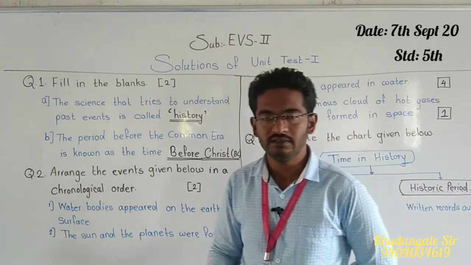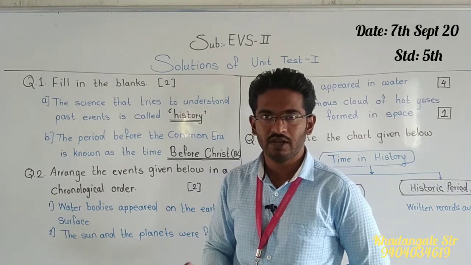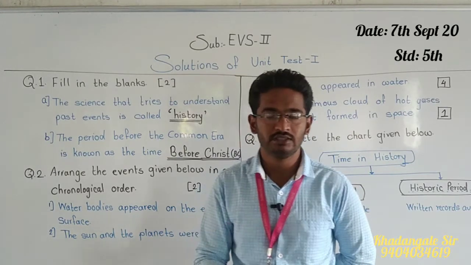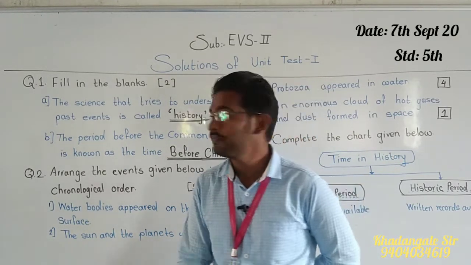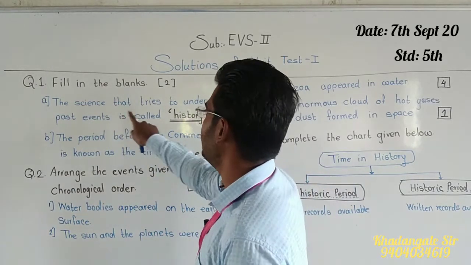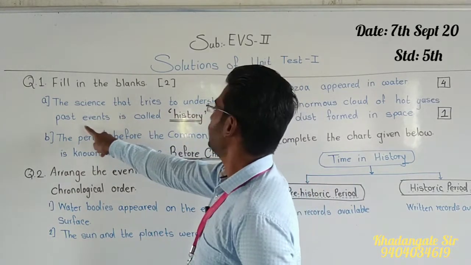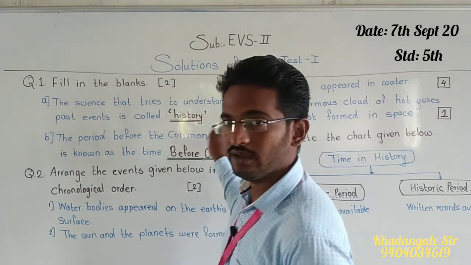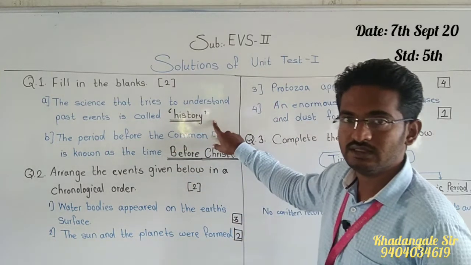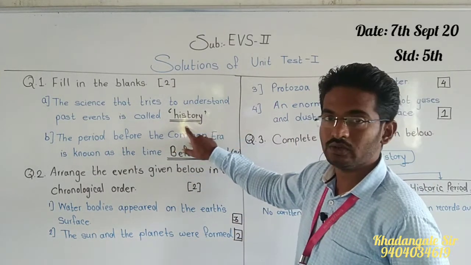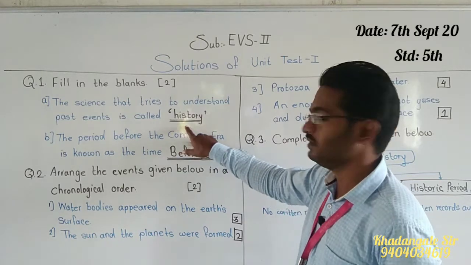See, very simple it is. As a definition, many times I have told you this one. In your textbook we have underlined it also. So see, the science that tries to understand past events is called history. What is the answer? History. And for the answer we have to give a double underline, history.